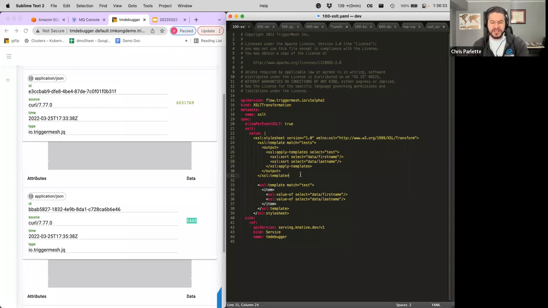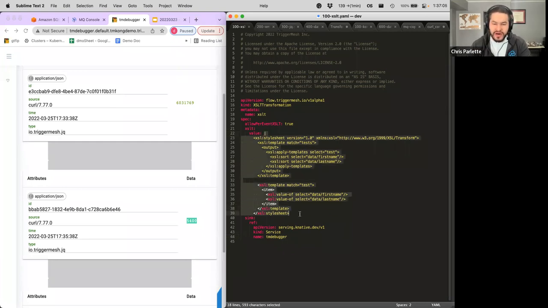In this particular example, the key parts are where it says first name and last name. It's going to take a bunch of pieces of data and sort them by first name. And then the secondary sort is by last name. So generally it's first name first, and it only goes to last name if there are matching first names, right? So we'll send this in here. Again, the kind is XSLT transformation. The sink here is team debugger, so nothing's really changed there. It's just that we're now passing in an XSLT value.